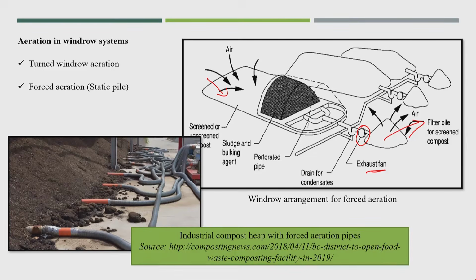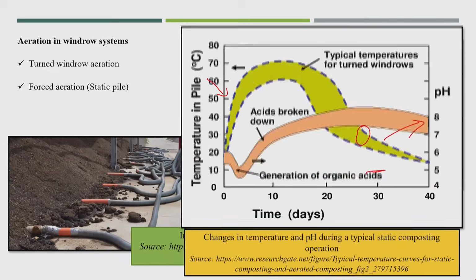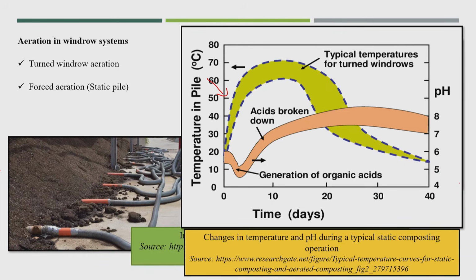So, you see here the industrial compost heap with forced aeration pipe. There also a lot of energy is required for this. Now, see here there is a graph for the degradation process. In the windrow process or forced aeration, the temperature is a thermophilic temperature in the typical turned windrow, and this is the pH.